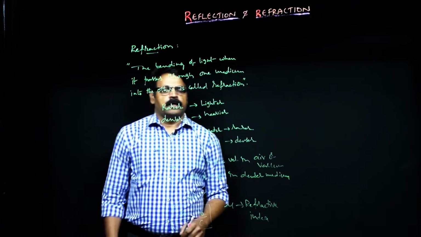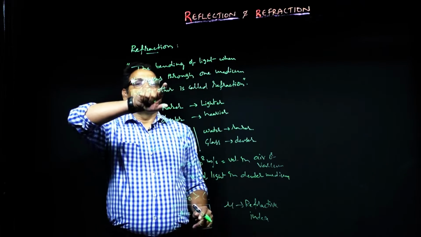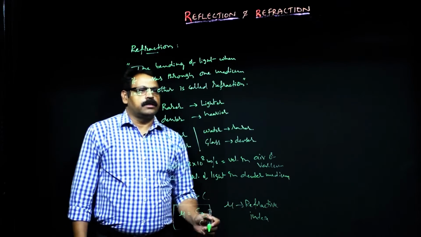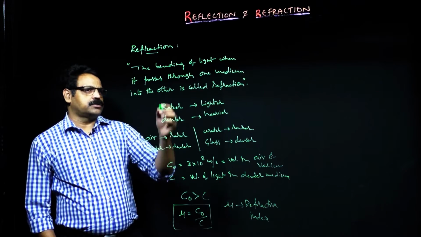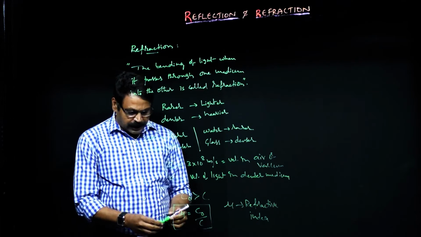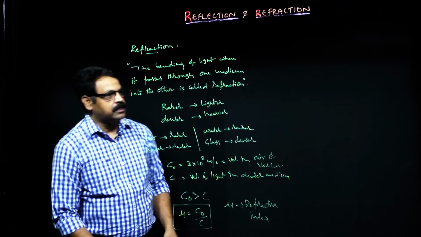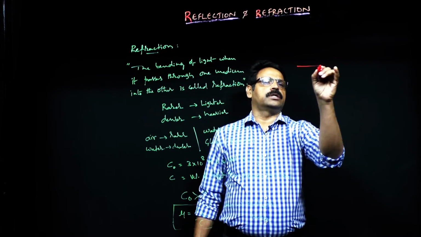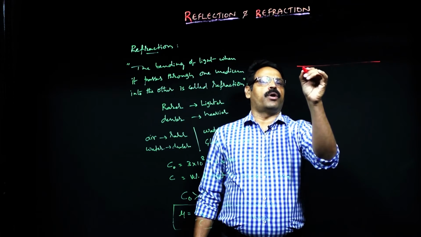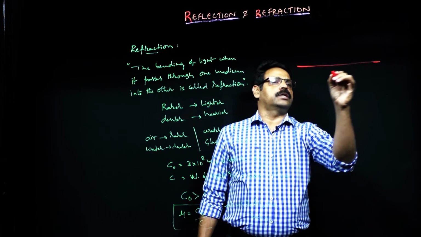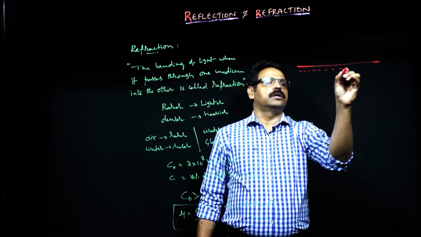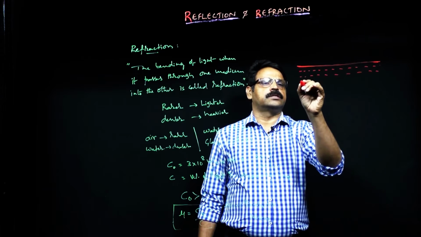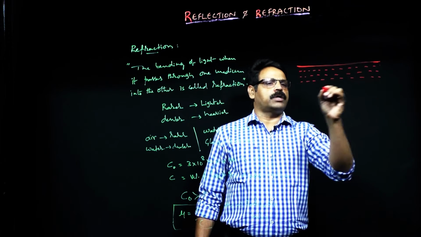Before going for that, we should see the case. The bending of light when it passes through one medium into the other is called refraction, I said. So in what direction does the light exactly bend? In order to look at that, we will consider one picture. Here there is a boundary. Here it is the water, and this is the surface of the water which separates the air and water.